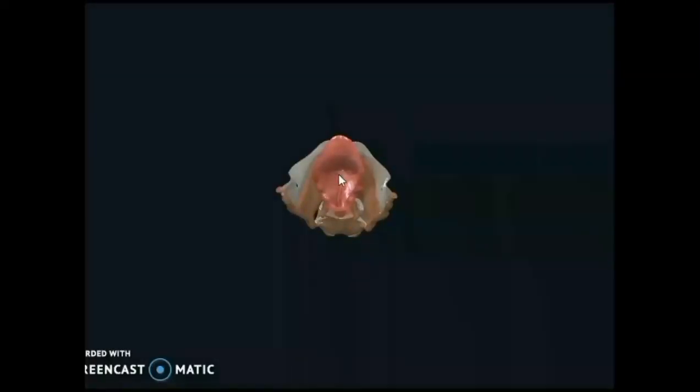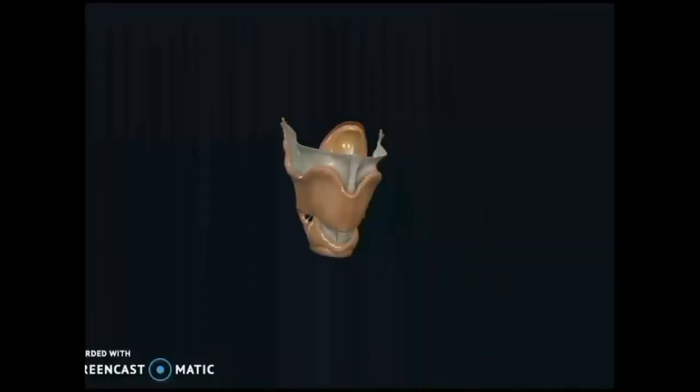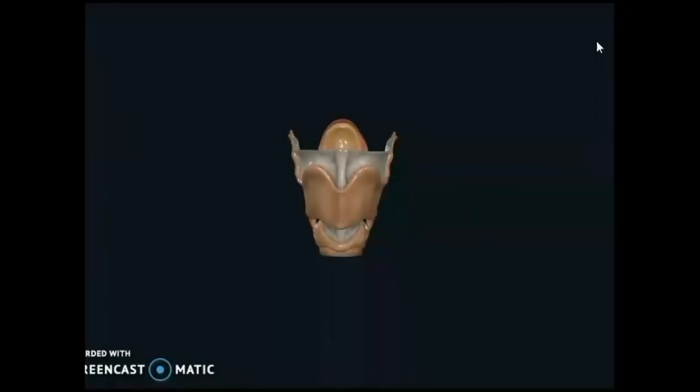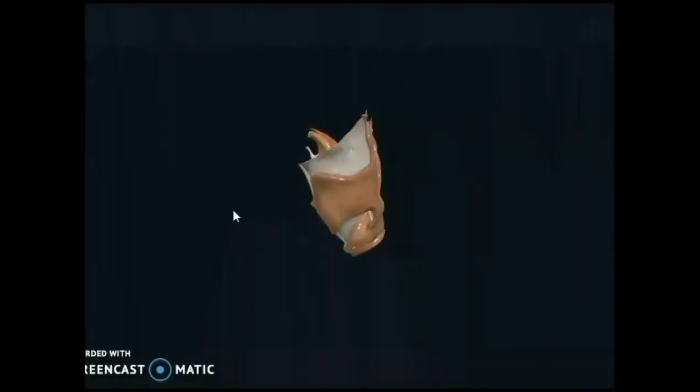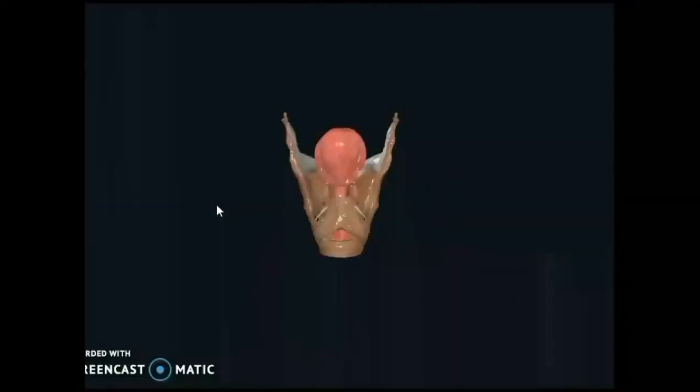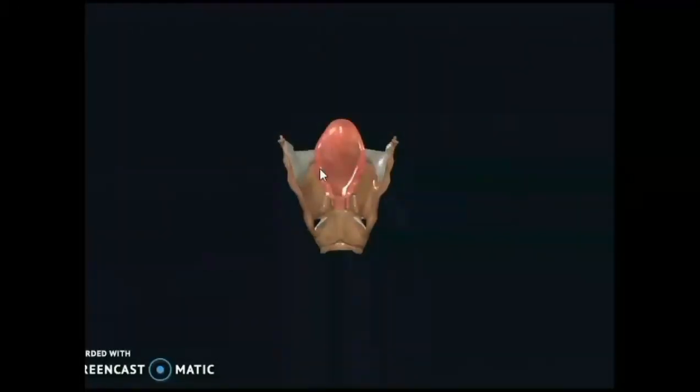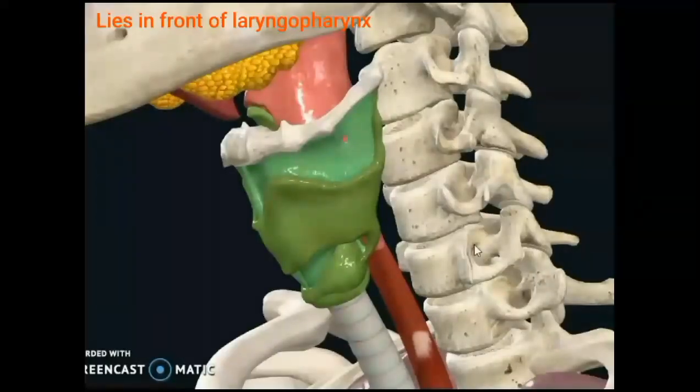You can see the laryngeal inlet there, and you can see the cartilaginous framework. The 3 cartilages are visible, the 3 unpaired cartilages. Paired cartilages are behind. They are located posteriorly and above the cricoid cartilage. And you can notice here